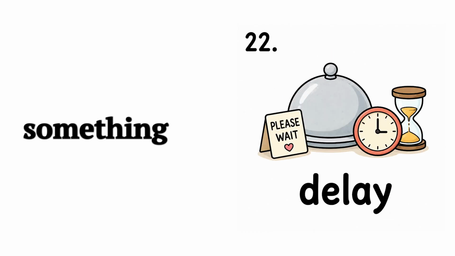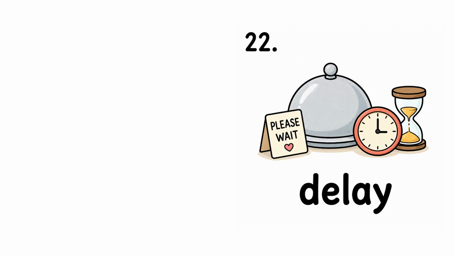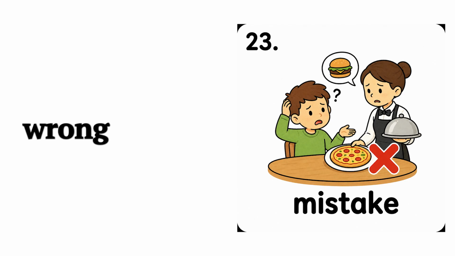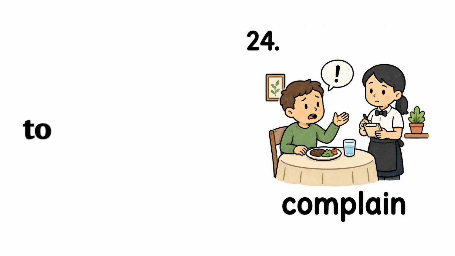Delay, when something is late. Example, there was a delay with our food. Mistake, something that is wrong. Example, there is a mistake with our order. Complain, to say something is wrong. Example, we should complain politely.